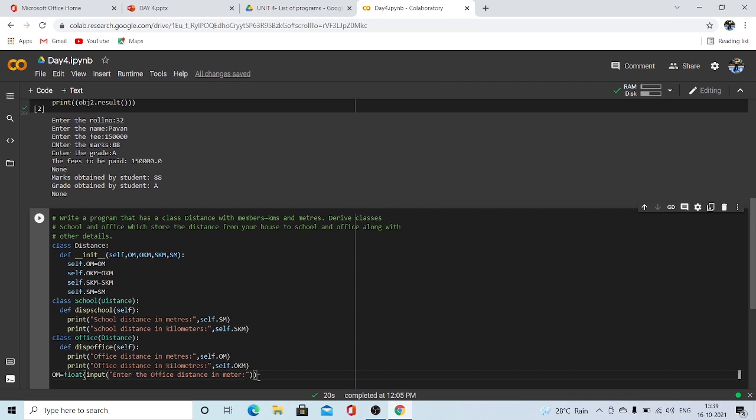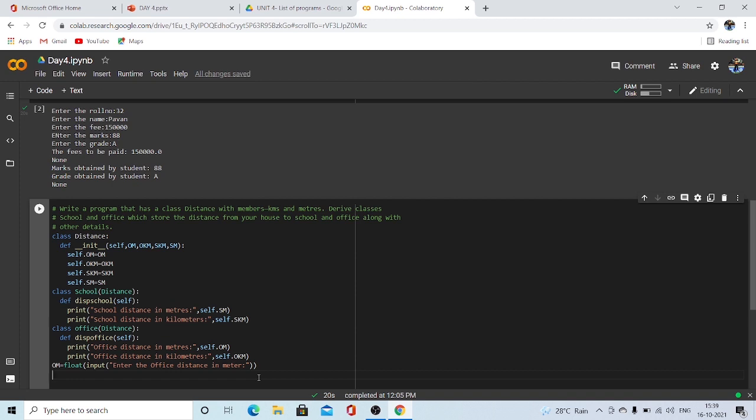Now OKM, which also would be a float. So float of input: enter the office distance in kilometer.